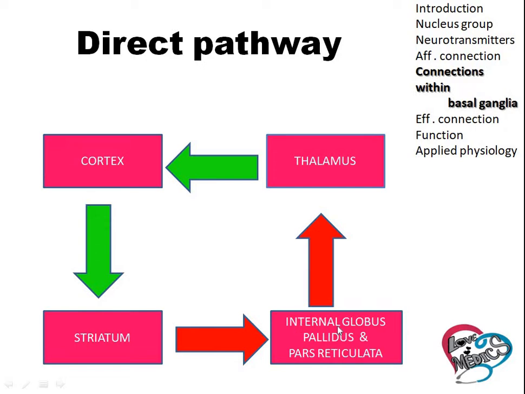So, the internal globus pallidus and the pars reticulata, these both nucleus are inhibited by the striatum. So, the signal from the internal globus pallidus and the pars reticulata to the thalamus is reduced. So, normally the thalamus sends the signal to the cortex to move the hand. That's why we are moving our body parts.